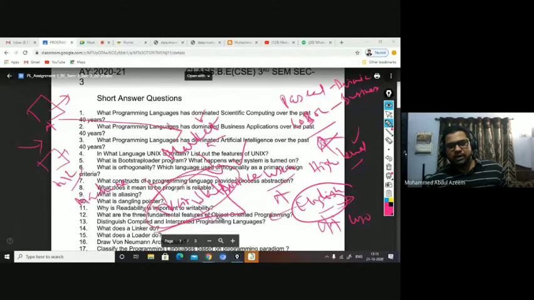Translator could be a compiler or interpreter, based on the kind of implementation. The user will write the program in his native language like English, then it is converted by the translator into machine understandable form.